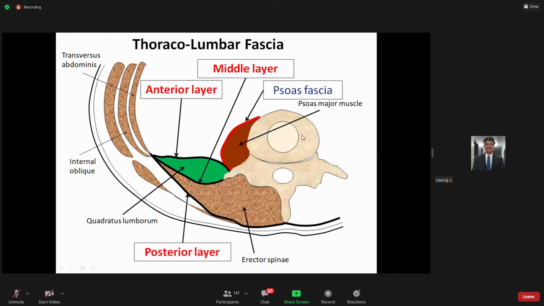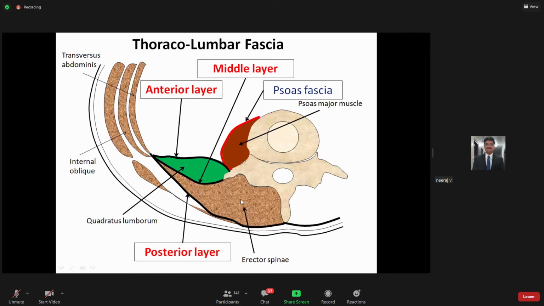You can see here, this is the body of your vertebra. This is the vertebral arch. This is the vertebral foramen over here. This is your vertebral body, and this is the lateral aspect of the body. This is the lamina. This is the location of your psoas major muscle, and lateral to that you have the quadratus lumborum, and this is the long extensor muscle of the vertebral column, which is termed the erector spinae.